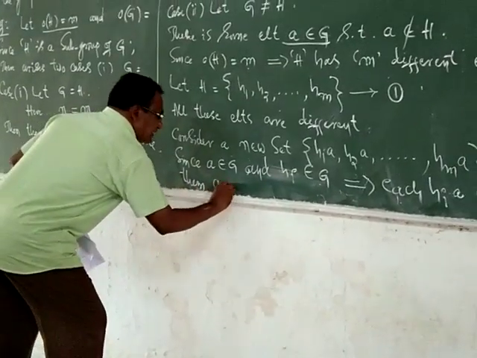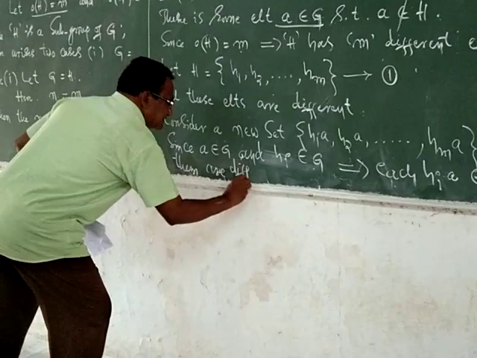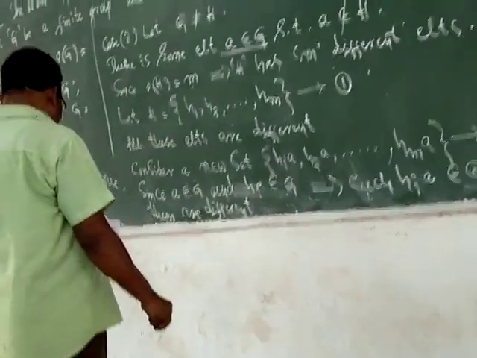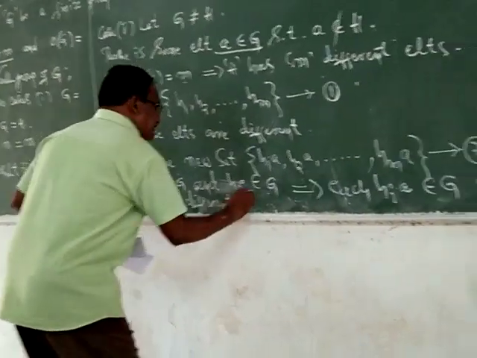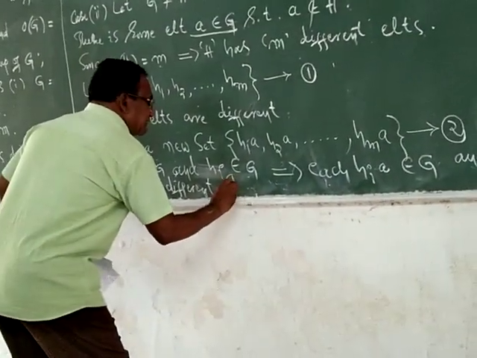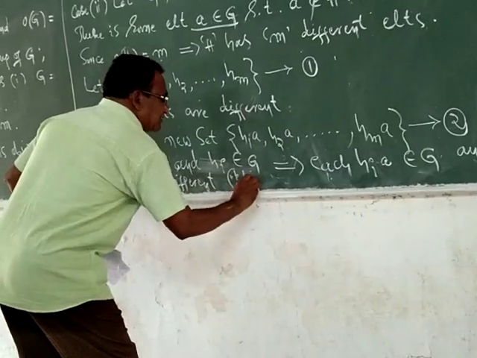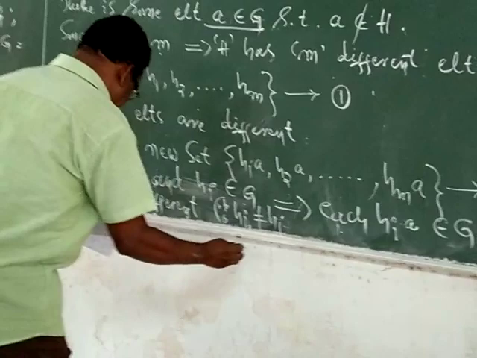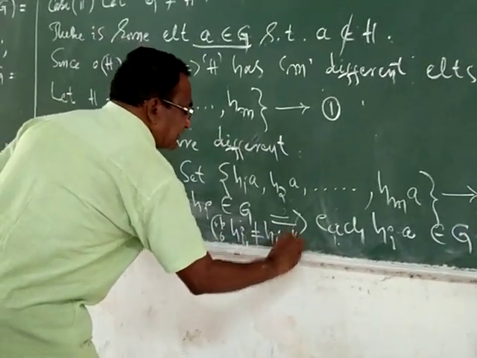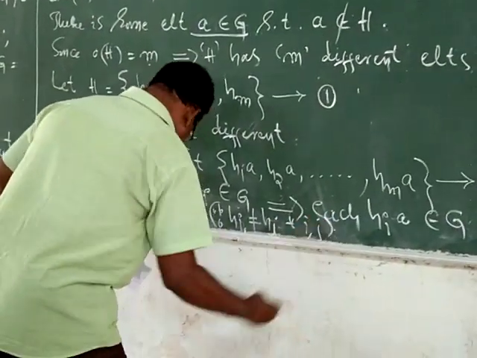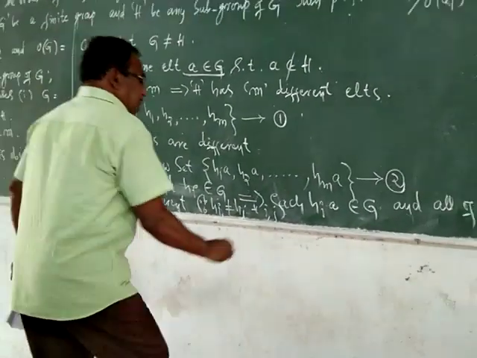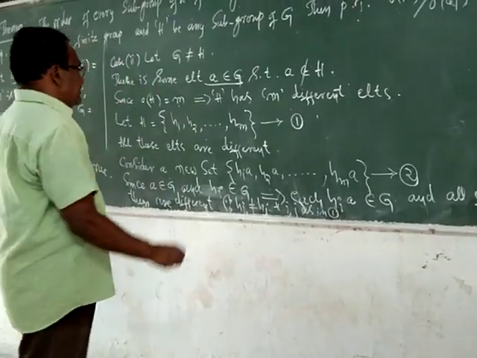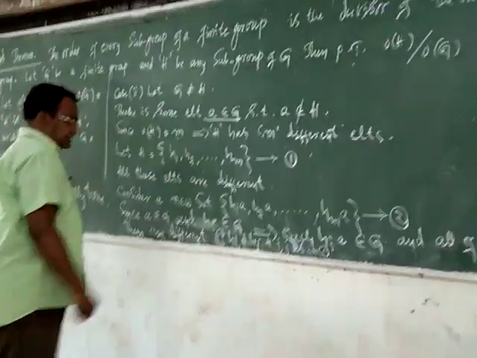Why? Since HI is not equal to HJ for every I, J, as in equation number 1, because all the elements of H are different.